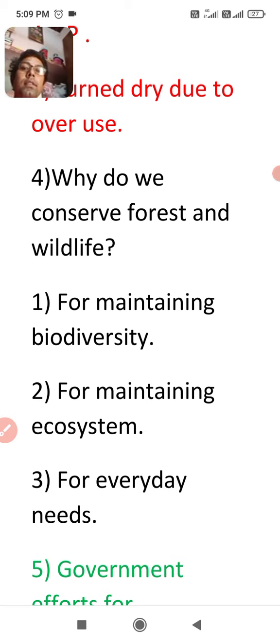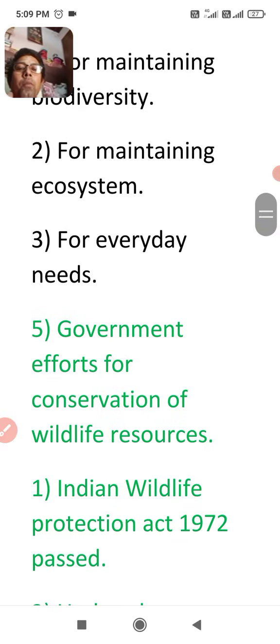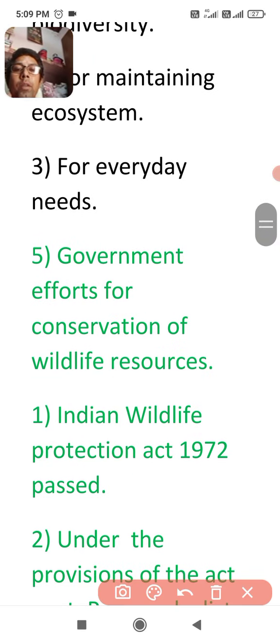So the next question of today: we are going to discuss why do we conserve the forest and wildlife. I think you have the answer for this. For maintaining biodiversity, for maintaining the ecosystem and for everyday needs. I think you got these 4 points of data very easily. Fifth important point of the lesson, you know that there will be a 5 marks question in the exam.